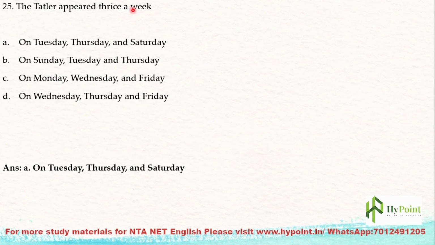The Tatler appeared thrice a week. So Tatler is a magazine of the neoclassical age, and that is information we can take from the question. You have to identify the days of the week on which the Tatler appeared. So it was on Tuesday, Thursday, and Saturday. I am not going to read all these options, as that will just be a waste of time, so just pause the video and you can read. So the correct answer is that the Tatler appeared on Tuesdays, Thursdays, and Saturdays of a week.